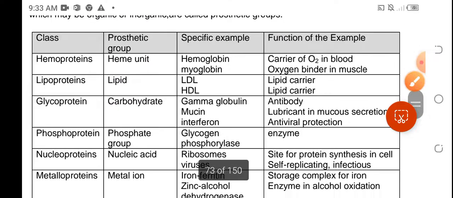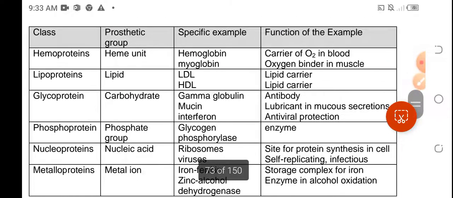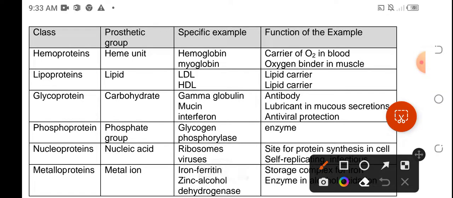Okay, so let's have an example of these conjugated proteins. We have hemoproteins, lipoproteins, glycoproteins, phosphoproteins, nucleoproteins, and metalloproteins. From the name itself, makikita natin kung ano yung prosthetic group or the non-amino entities. For hemoproteins, of course, the heme unit. An example of these hemoproteins are hemoglobin, which actually carries oxygen in the blood, and myoglobin, which is an oxygen binder in the muscle.